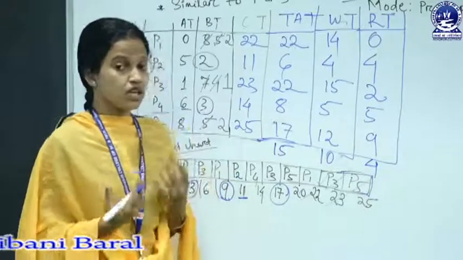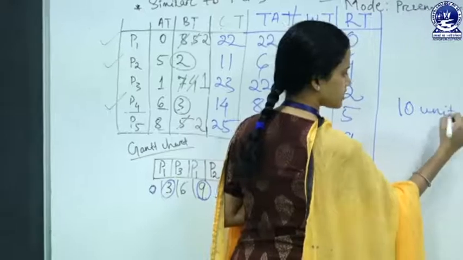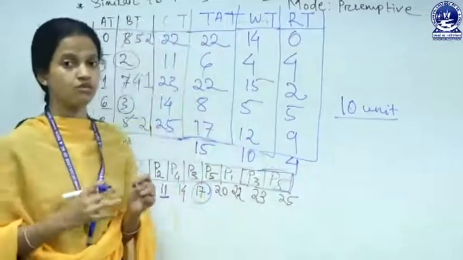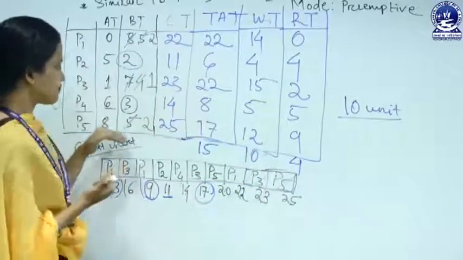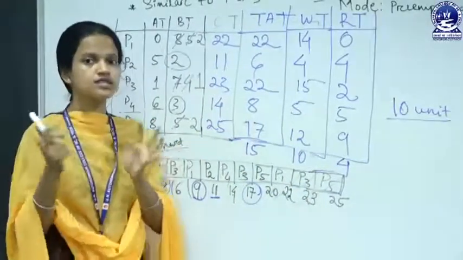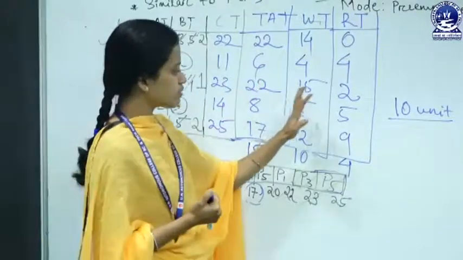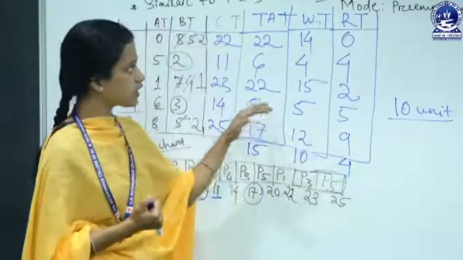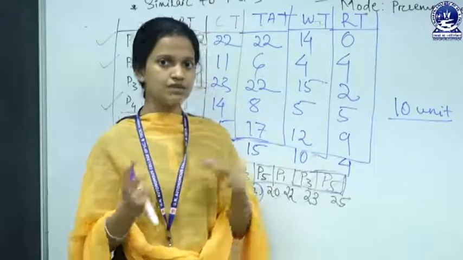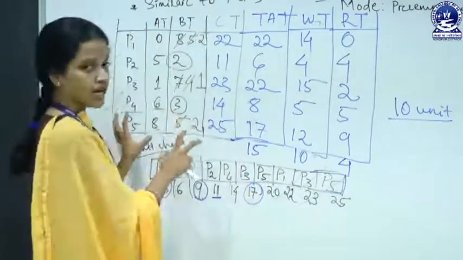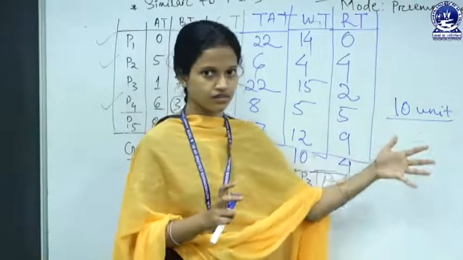If we took a time quantum of 10 units, then this algorithm works just like first come first serve. The turnaround time, waiting time, response time and their averages for FCFS are similar to round robin if the time quantum is taken higher, 10 units of time.